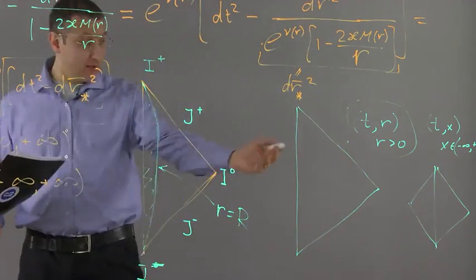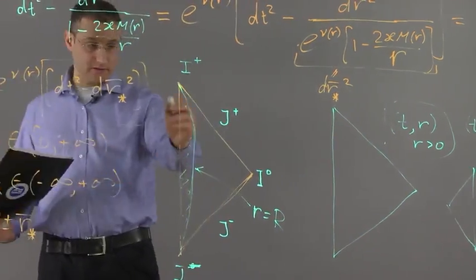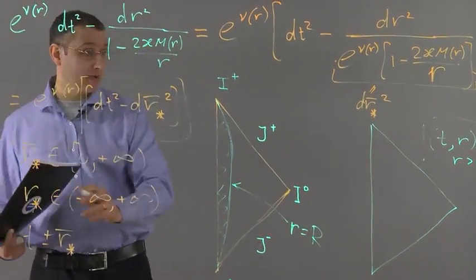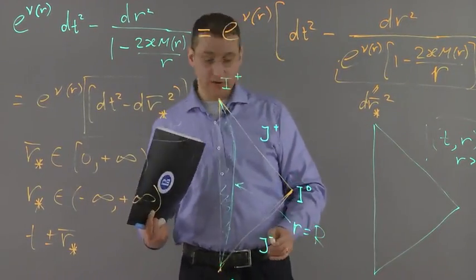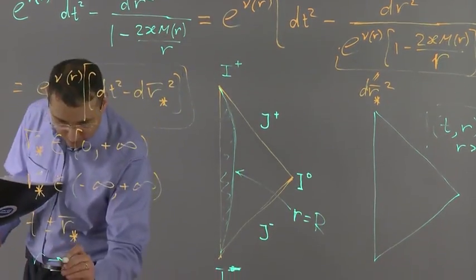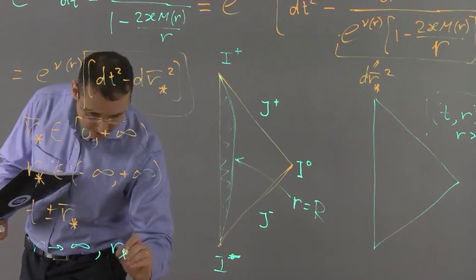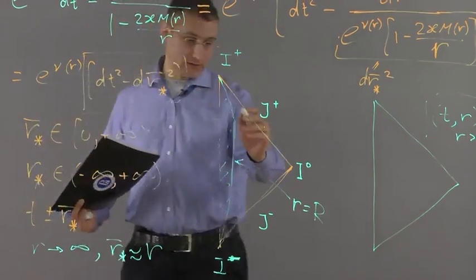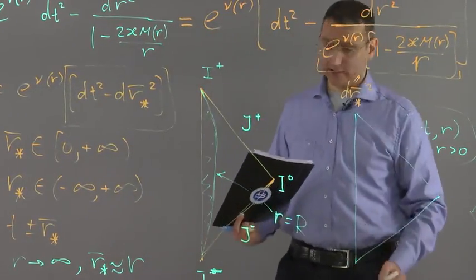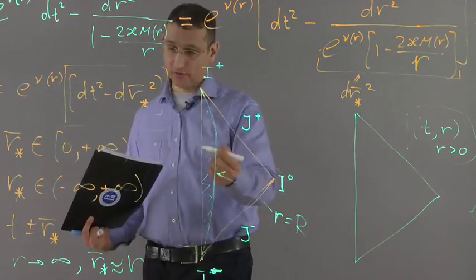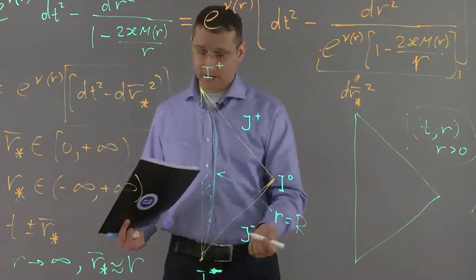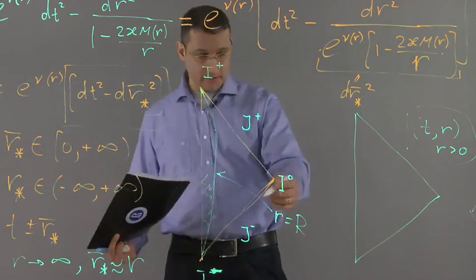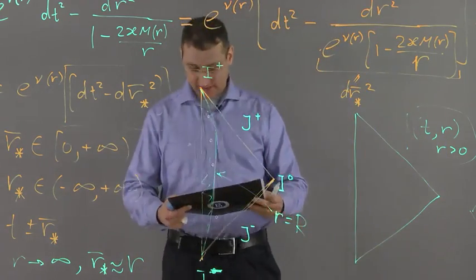And for this case, similarly to this situation, we encounter this diagram. As R goes to infinity, R star bar becomes approximately equal to R. So these diagrams just coincide at the asymptotic infinity, but inside, closer to the body of the star, they become a bit different. But the geometry of the Penrose diagram is more or less the same.